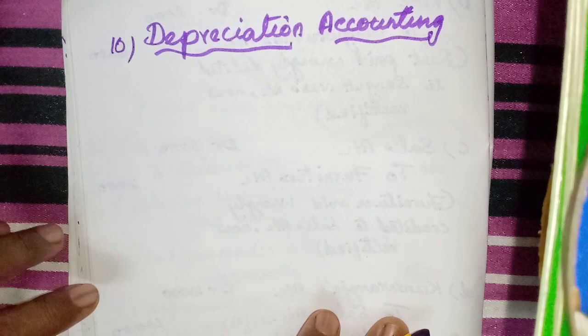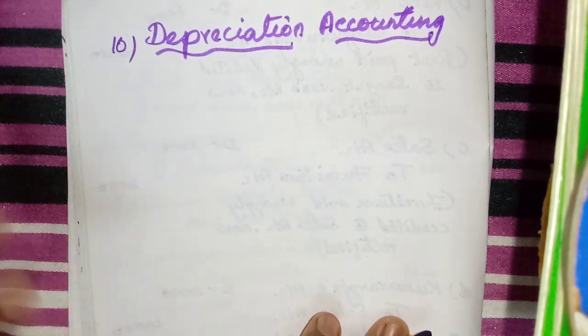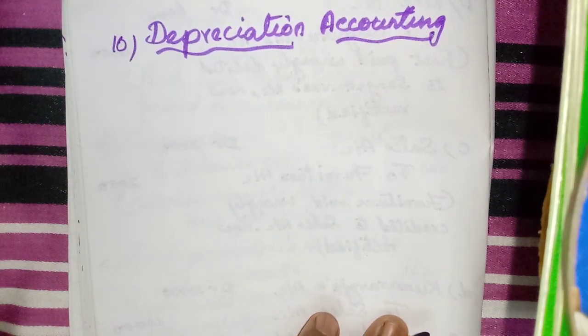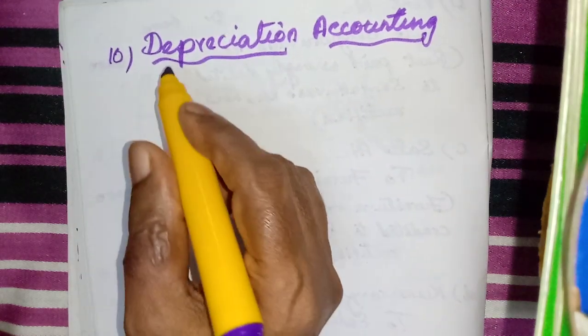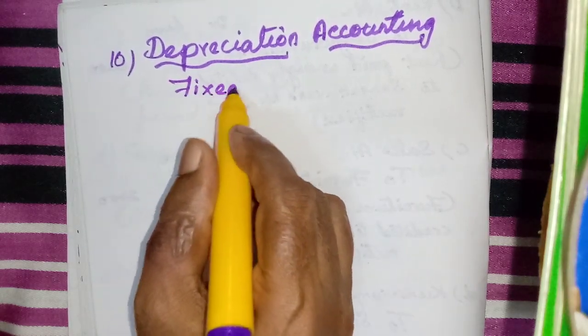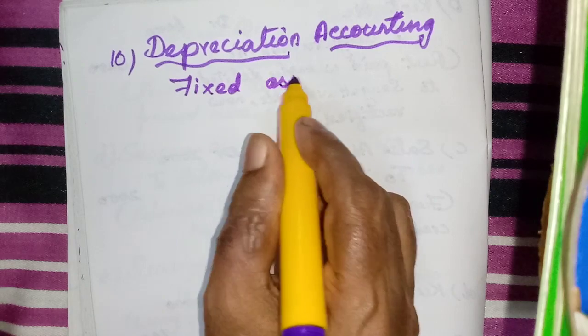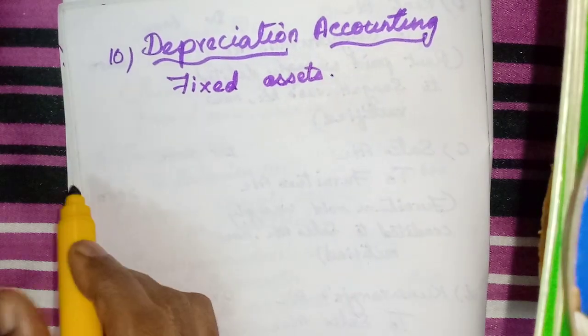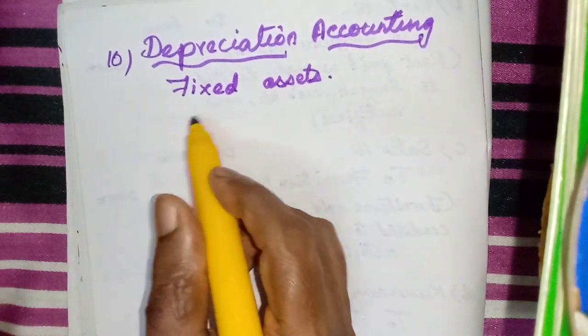depreciation accounting. You might have heard this word depreciation, the opposite of appreciation, isn't it? That means the value is getting reduced. Here, the fixed assets you might have studied, isn't it? I might have told you when we studied the matching concept.